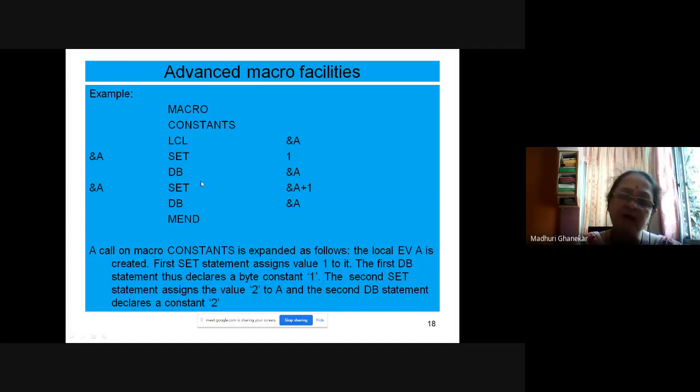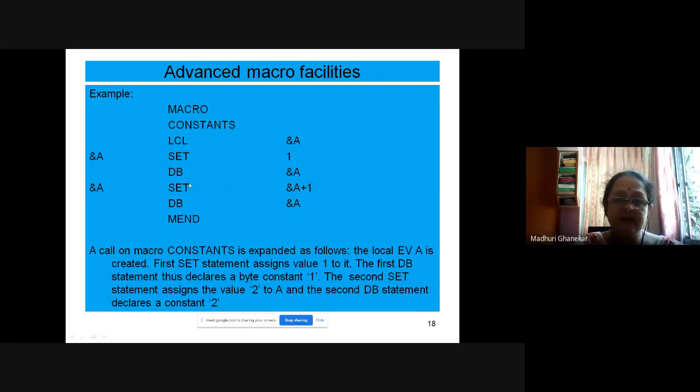So what the constants macro is doing is declaring two byte constants 1 and 2. It is declaring an expansion time variable A, setting some value to A, say 1. Whichever value you are setting, that value will be declared as a byte constant. So DB declares a byte or byte constant for A. It means declare byte 1 or declare byte constant 1. So it will declare 1 as the constant for the macro.